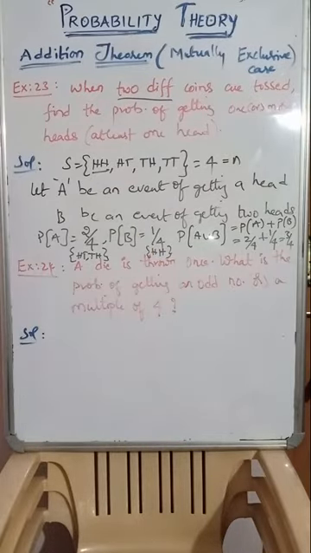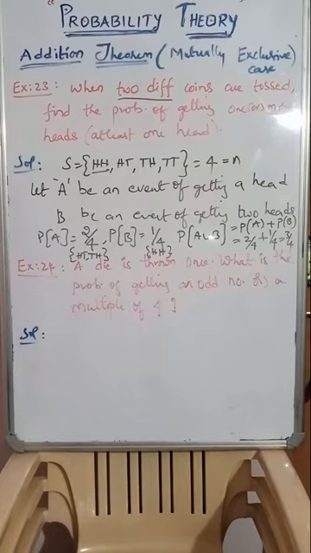Guys, are you clear? Do you understand the question? When two coins are tossed, find the probability of getting one head or more heads, nothing but at least one head. At least one head means one head or two heads, because when two coins are tossed, a maximum of two heads appears. Let A be an event of getting one head and B be an event of getting two heads, because minimum one head, maximum two heads.